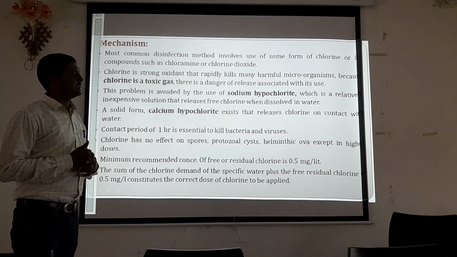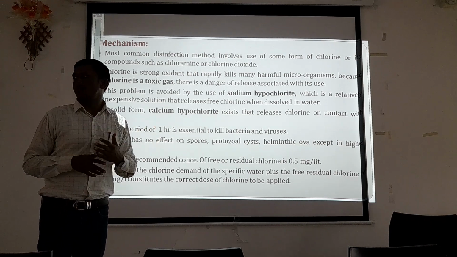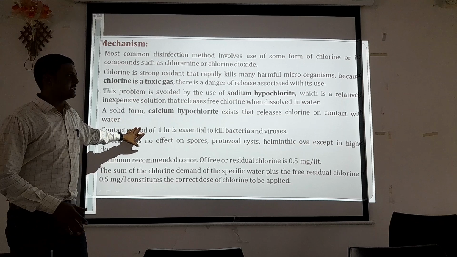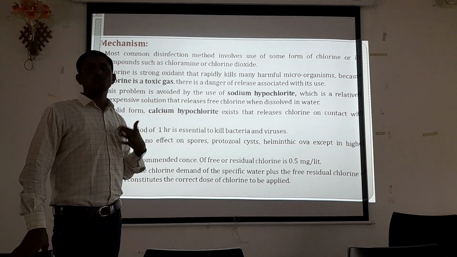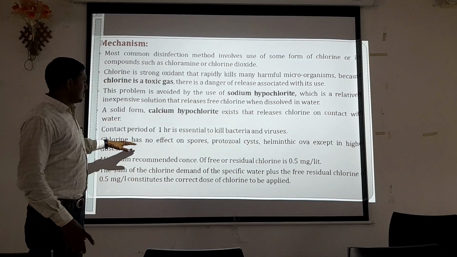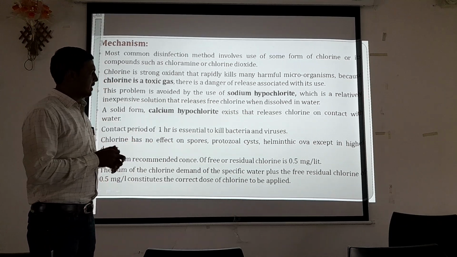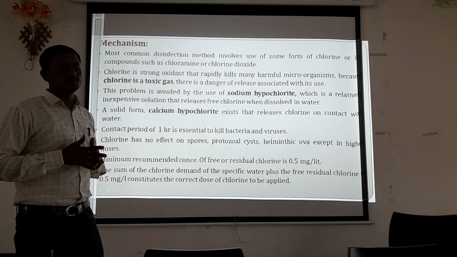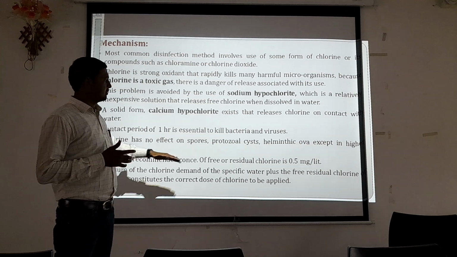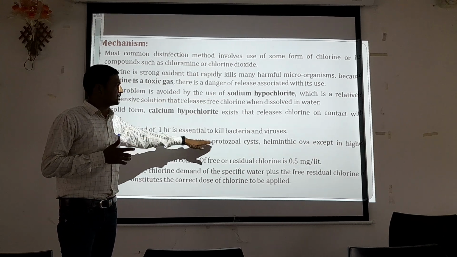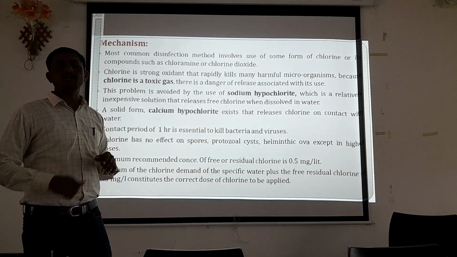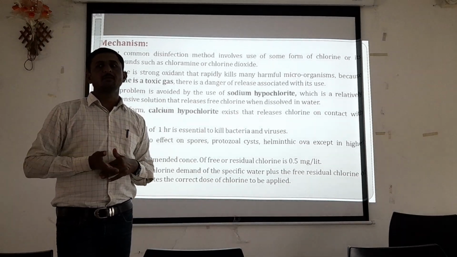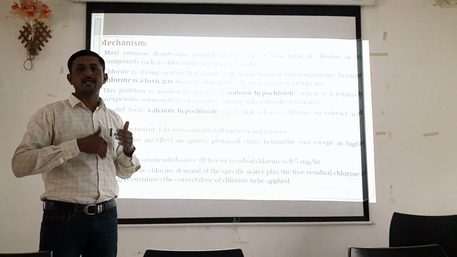A contact period of 1 hour is essential to kill bacteria and viruses. This is the contact time required for the complete killing of microorganisms by chlorine treatment, so at least 1 hour is required. Chlorine has no effect on spores, protozoal cysts, helminths and ova, except in higher doses. Though it kills all other forms of organisms, these resistant structures cannot be killed by normal chlorine doses, so we require a higher dose of chlorine.